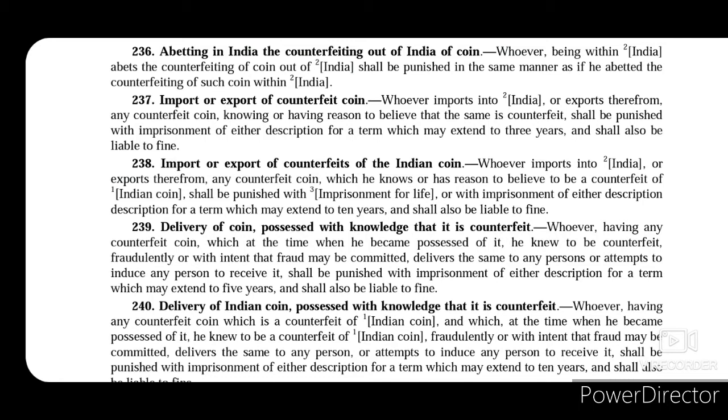Now section 239 talks about delivery of coin possessed with knowledge that it is counterfeit. So if he is delivering a coin and he knows that it is a counterfeit coin, and he fraudulently or with intention to commit fraud delivers it to any person or attempts to induce any person to receive it, then he shall be punished with imprisonment for a term which may extend to 5 years and shall also be liable to fine.